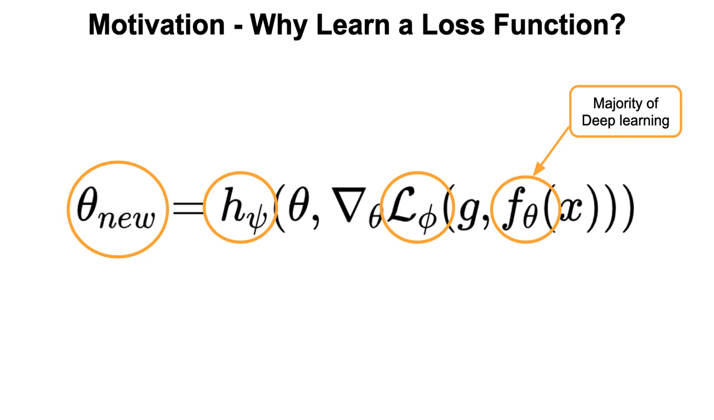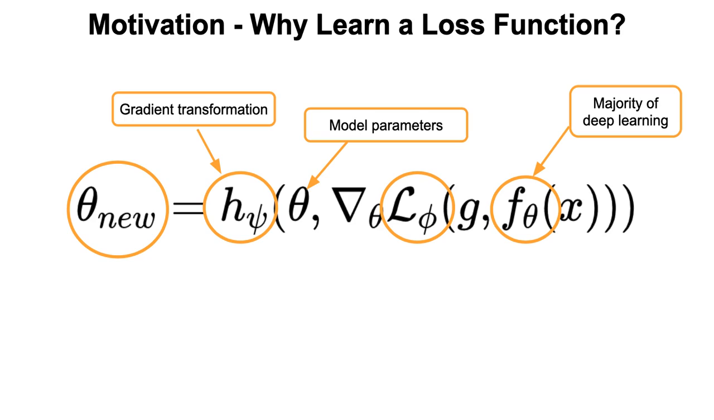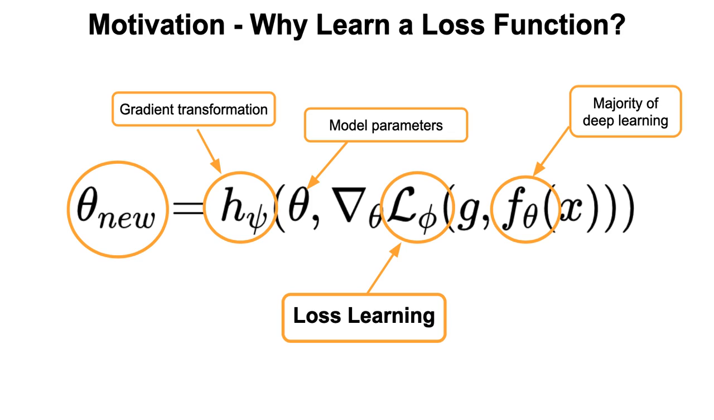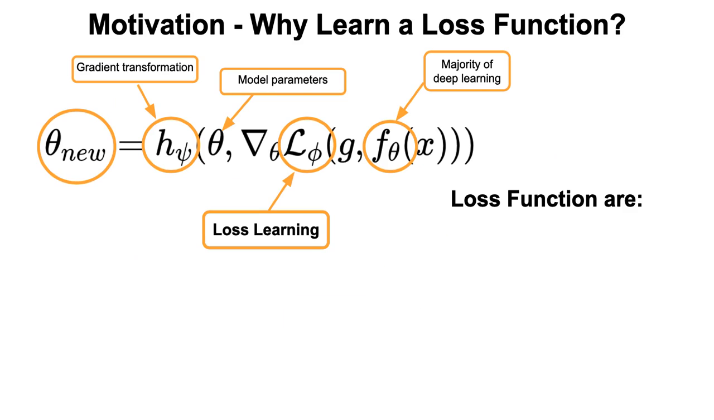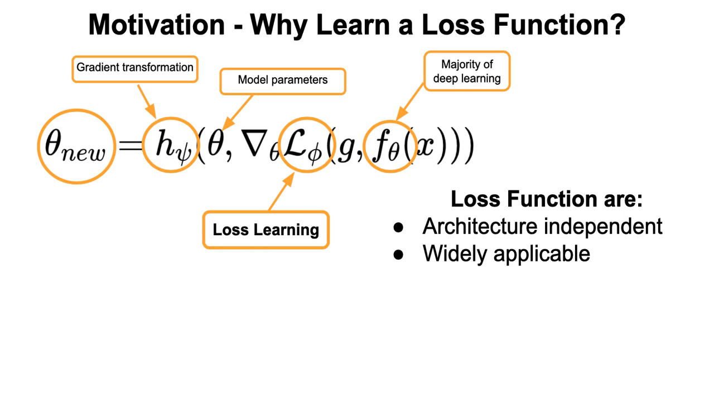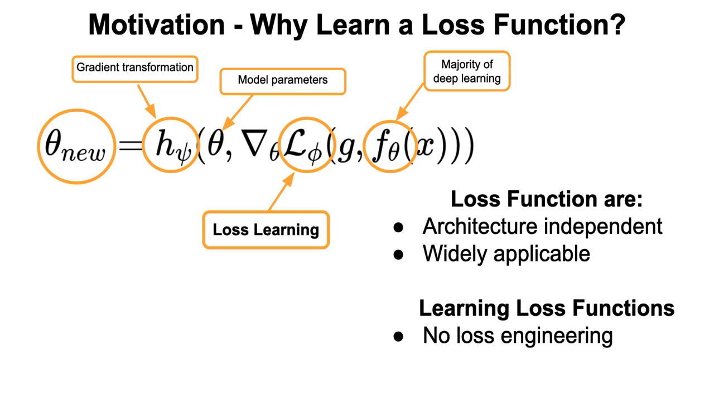The majority of work in deep learning is concerned with learning f from data directly. Some meta-learning work focuses on learning optimizer policies that perform parameter updates. Yet other approaches meta-learn initializations of model parameters theta directly. Our approach falls into the category of loss learning. Loss functions are preferable since they are architecture independent and widely applicable for a variety of learning problems. Learning loss functions also has the benefit of not having to tune the loss function manually, and it allows the inclusion of additional information, for example expert information, during meta-training.